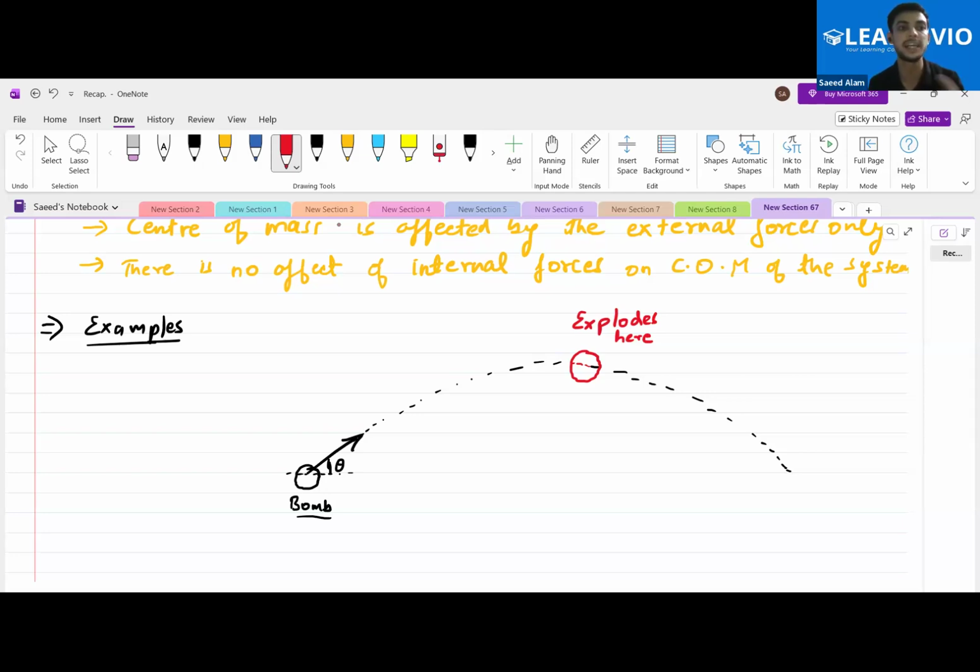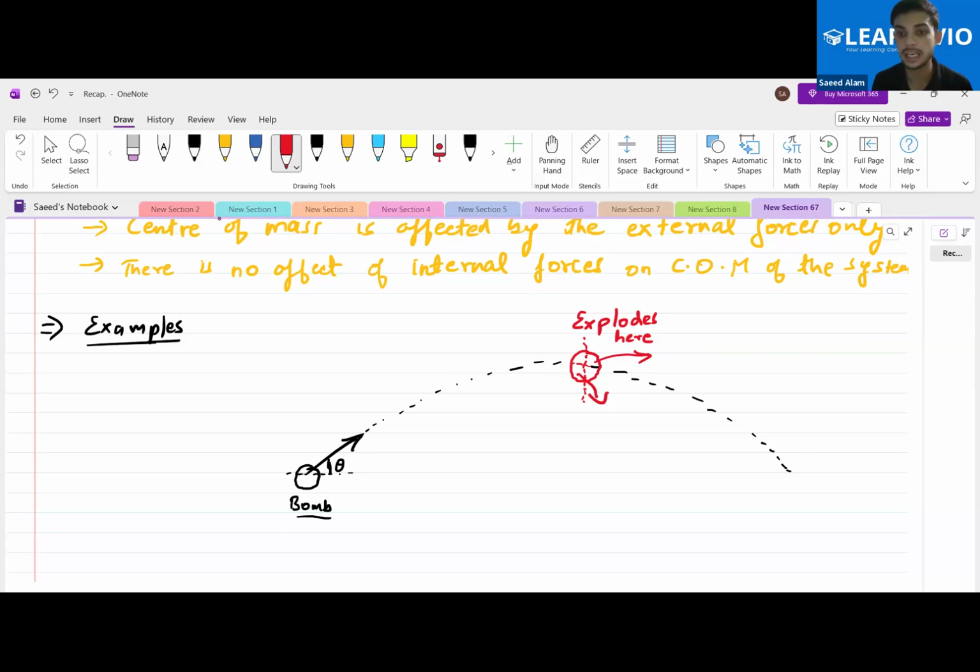Let us say that it gets divided into two particles. If one of the particles goes one way and the other goes the other way, they will go away from each other. They can't go towards one side. Yes or no? So they'll go away from each other.